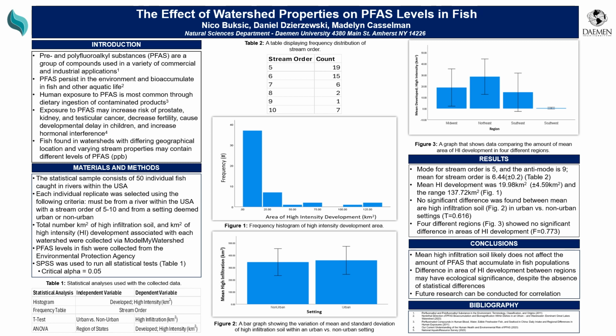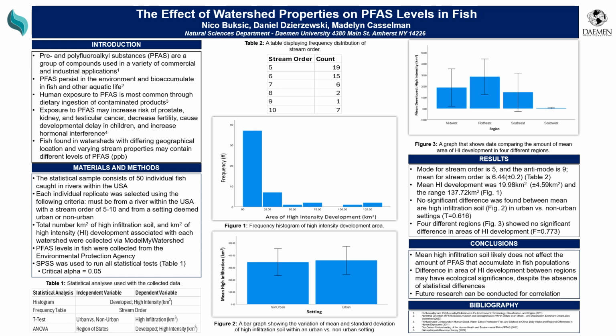So Figure 2 shows the results of our t-test. In the t-test, we ran urban versus non-urban as our independent variable, and our dependent variable was the mean high infiltration. What we found there was that there was no significant difference between the means of high infiltration soil in urban and non-urban settings, and that had a t-score of 0.616. So they were not significantly different between those two settings.